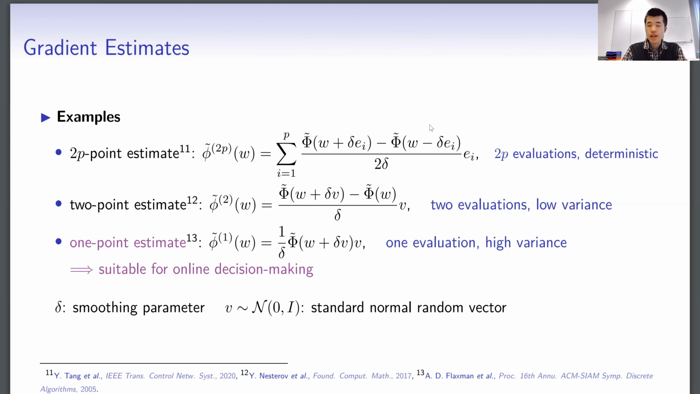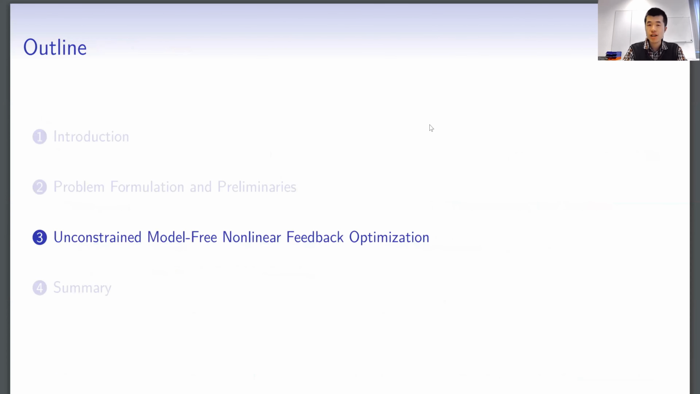You can see that when we calculate the second moment or the variance of the 1-point estimate, it is kind of large because it depends on the square of the objective value. Such a high variance will influence the solution accuracy. Later, we will present a design to further improve the solution accuracy by reducing the second moment of this type of estimate. Now let me elaborate on the design and analysis of the proposed model-free feedback optimization controller.